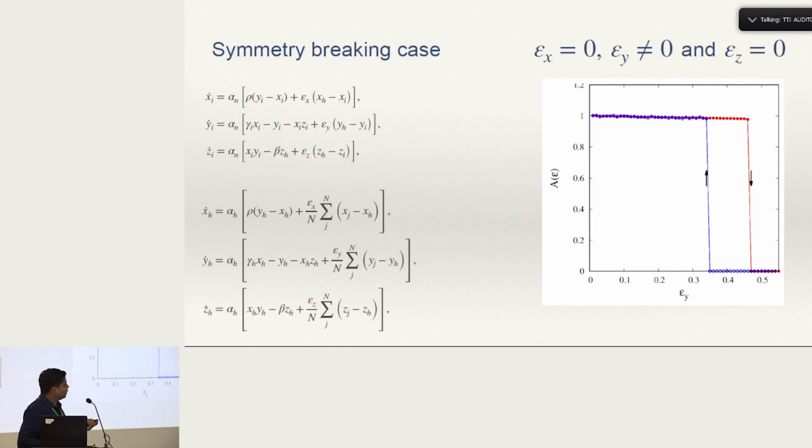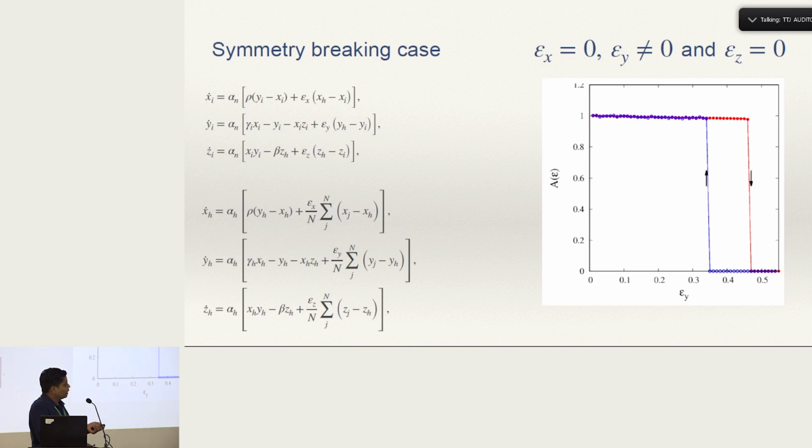And here is a symmetry breaking case, where we choose a specific coupling. We are fixing epsilon x, so coupling in x is 0 and in z is 0, but the system is coupled in the y variables. As we vary epsilon y, we observe that the order parameter A epsilon shows a discontinuous transition. The region where the order parameter A epsilon is not equal to 0 is where the system has oscillatory dynamics, whereas in this region the system is in steady state.